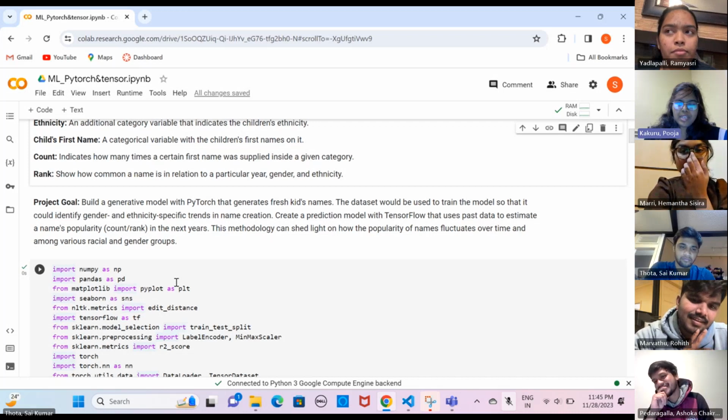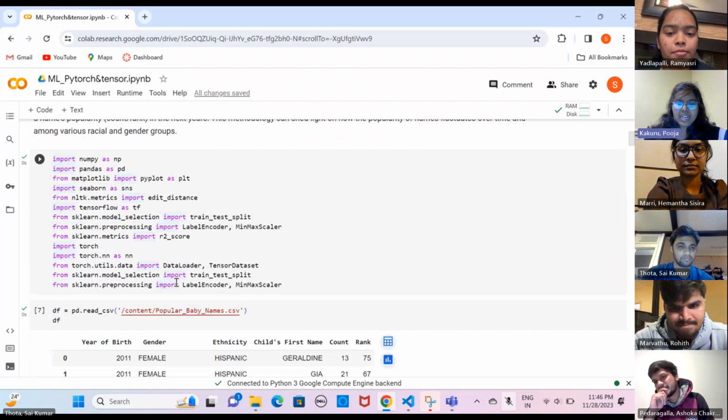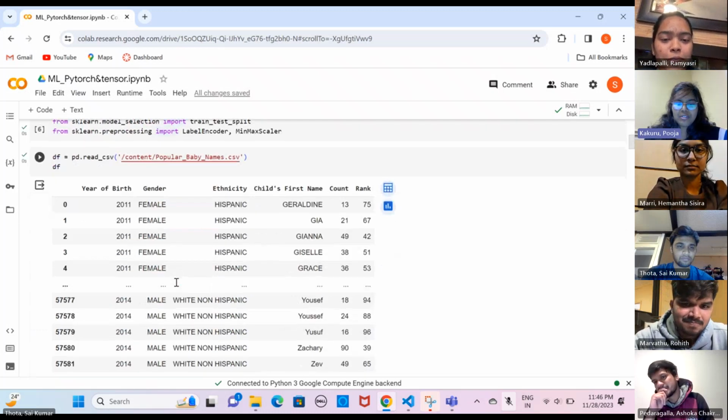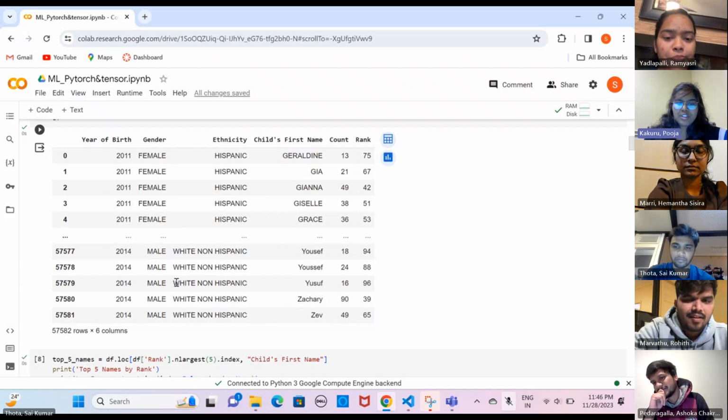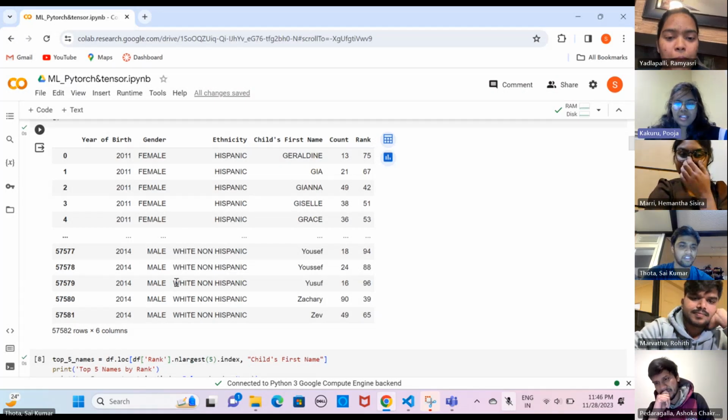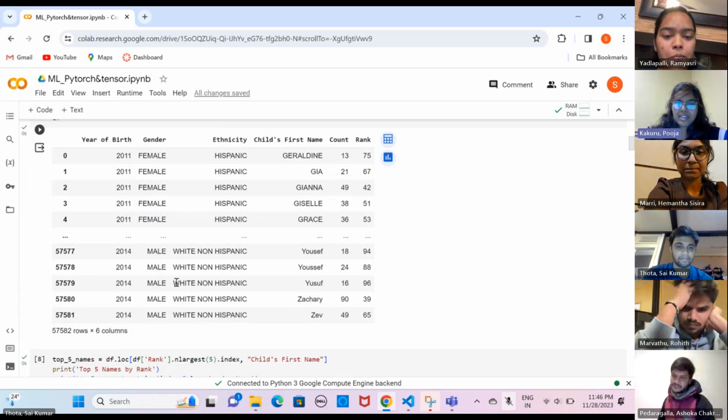And here is the code for the baby names dataset exploration. This code explores the baby names dataset and uses Seaborn to create a count plot of baby names based on gender and ethnicity. The Levenshtein distance is calculated between two names, like John and John, using the NLTK library to measure their similarity.